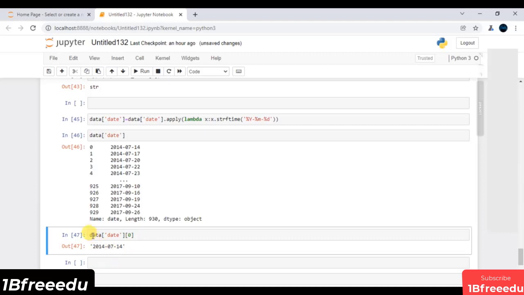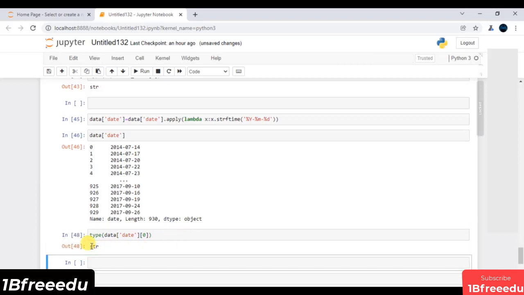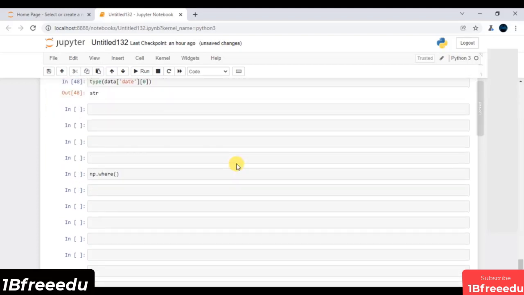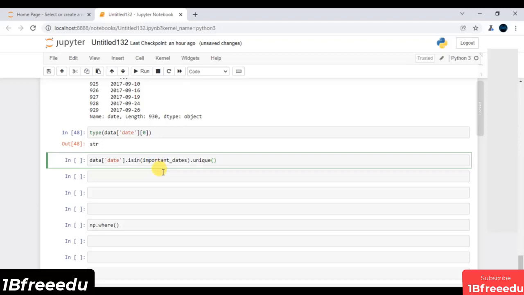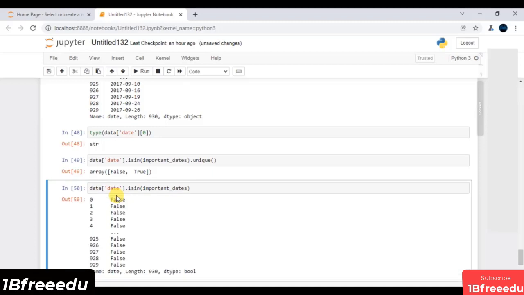Now let me cross check it as well. What exactly is its type? Let me execute. Now fortunately both the series data structures are on the same scale, and this is what you really need. Let me copy the above code that I have written, paste it, and execute. Now fortunately you are getting the values as false and true. It means you have some important date inside this date feature. Just to showcase it, this is exactly my filter.